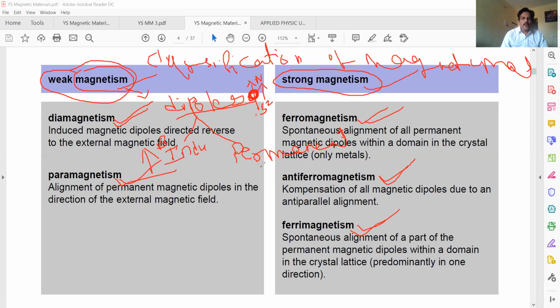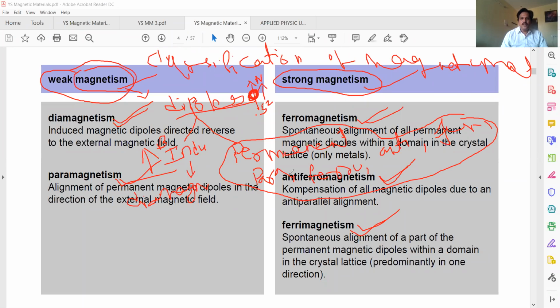So permanent dipoles are present in paramagnetic materials, ferromagnetic materials, antiferromagnetic materials, and ferrimagnetic materials. All these materials have permanent dipoles. And diamagnetic materials only have induced dipoles. All the remaining materials will have permanent dipoles.